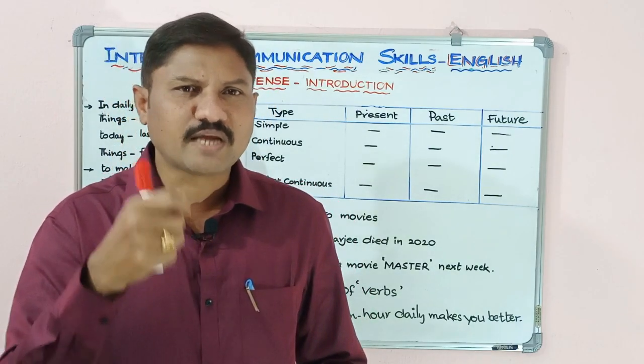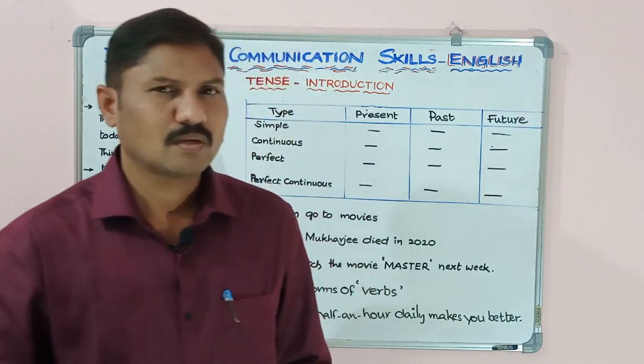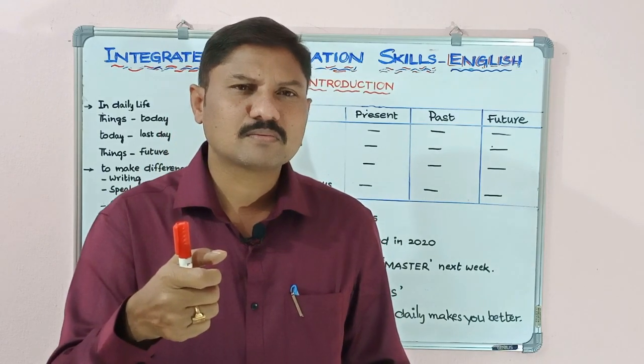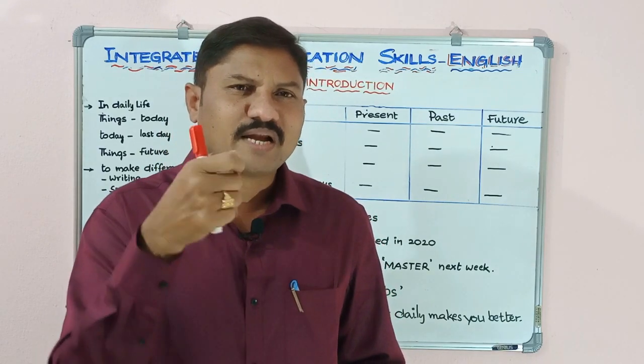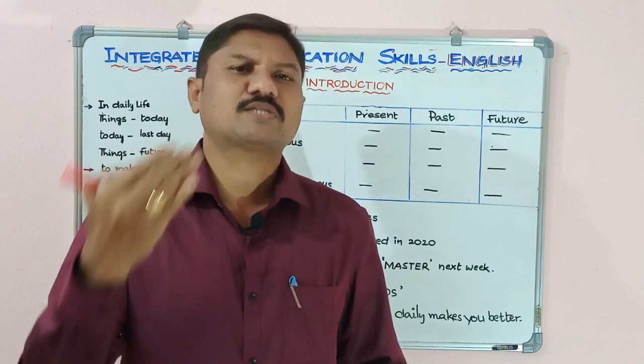That structure of a sentence is nothing but tense. With the help of tense, we write or speak some sentences in present, past and future times.